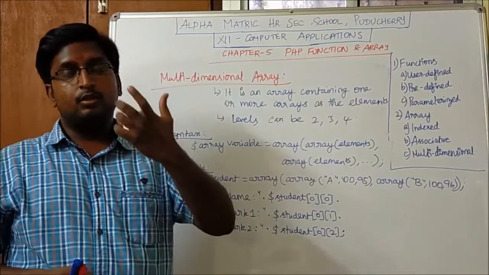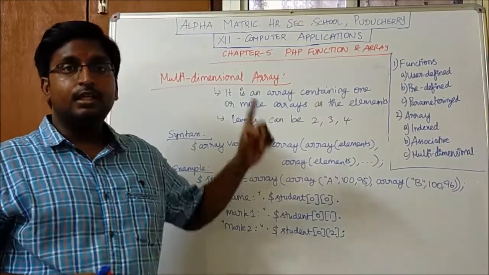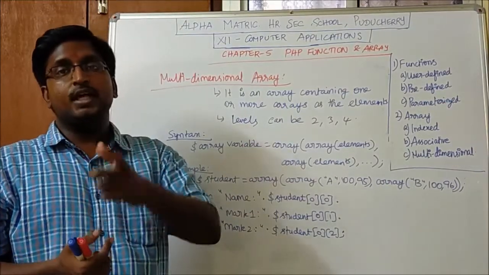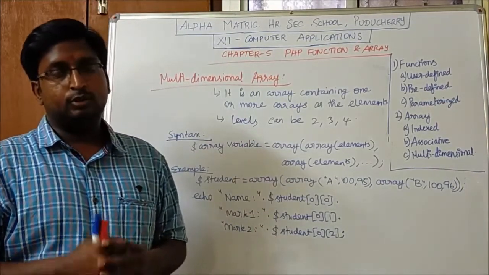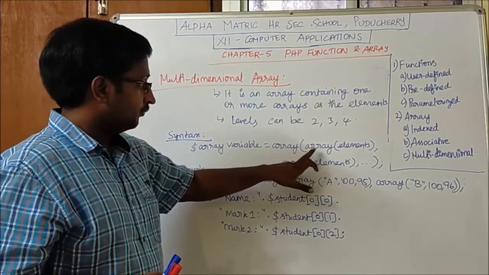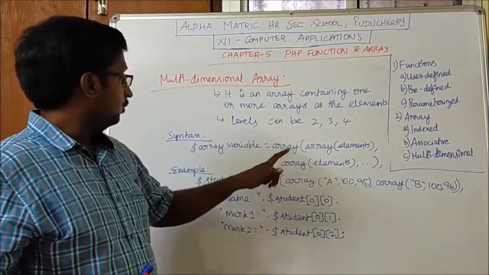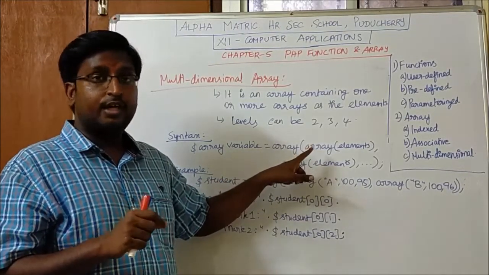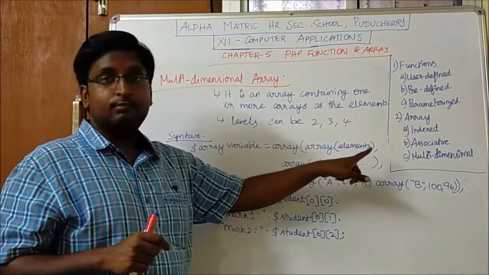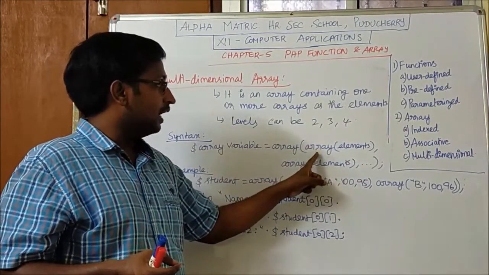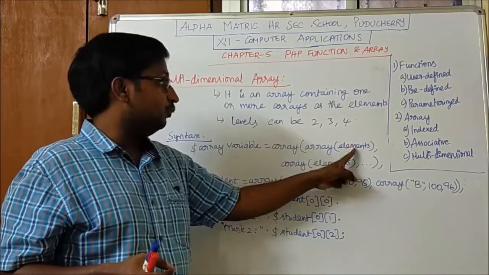Whereas in a normal array you will be having some elements, here in a multi-dimensional array, the array itself will be an element of an array. So let us see the syntax. Array variable, array. This is common. Whereas previously in index and associative array, you were given directly the elements or the key value. Here you have another array in which you will be having the elements.